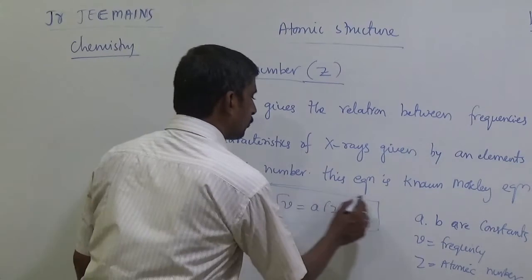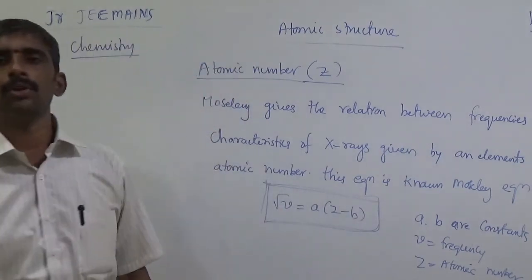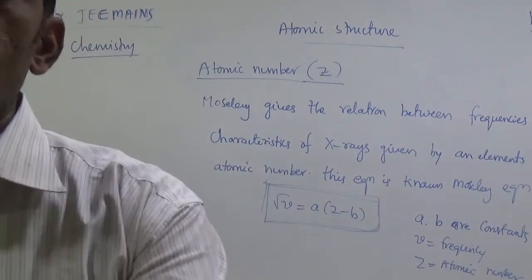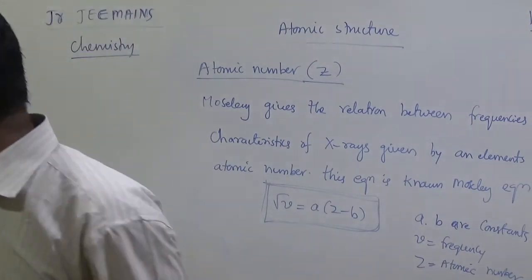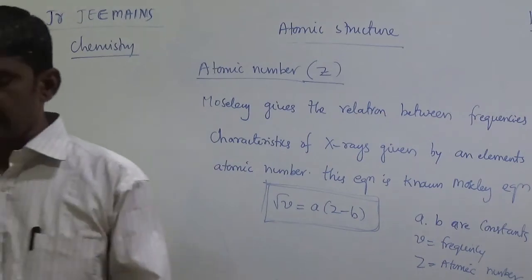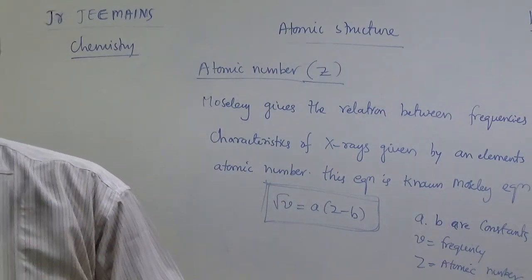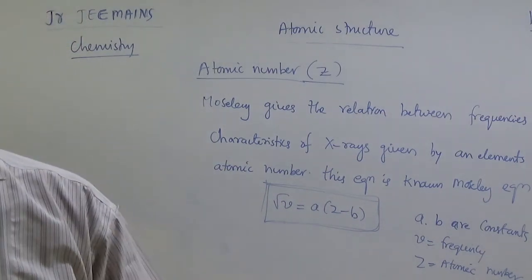These are very important: the Moseley equation, root of nu equals a into (Z minus b). Here Z means atomic number, and a and b are constants. That is the Moseley equation.